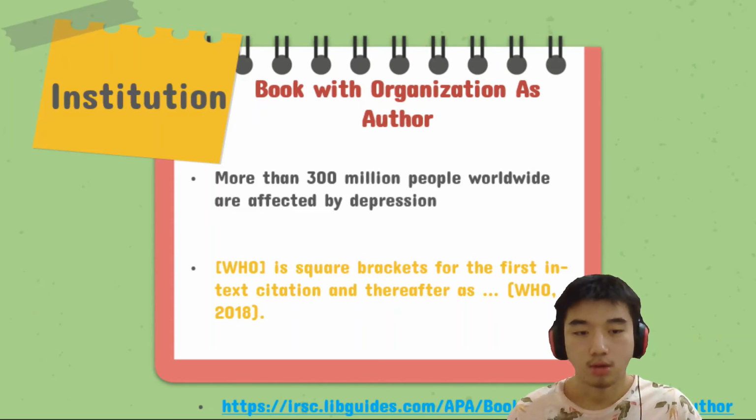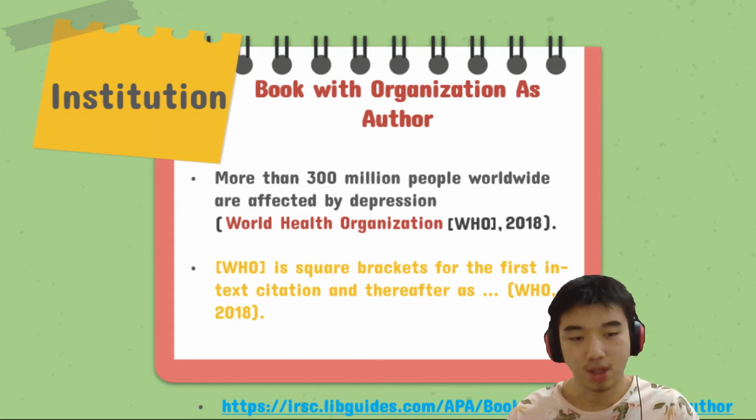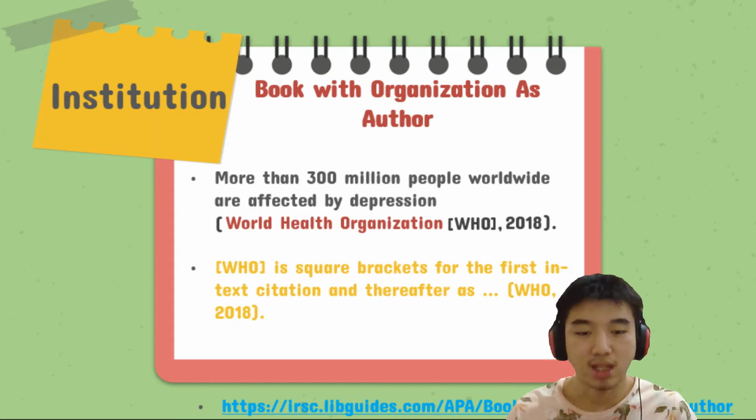For an institution, you would cite by starting with a bracket, followed by the institution or organization name in full. Open a square bracket which contains the abbreviation for the institution name. Close the square bracket followed by a comma. Then the date of publication in years. Finish the citation with a closing bracket and don't forget the period. Note that in subsequent citations, you may use the abbreviation instead of the full institution name. How neat is that?